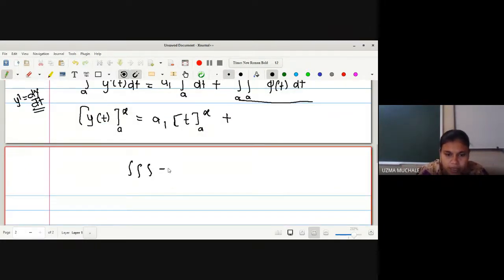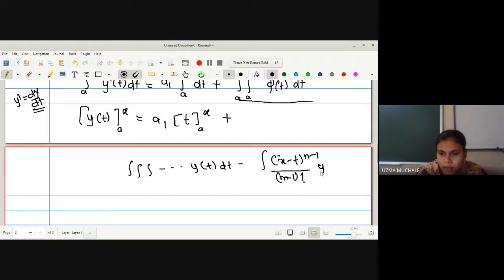That means if you have n times integration of y of t dt, what we have obtained is x minus t raised to n minus 1 divided by n minus 1 factorial, y of t dt within the limit say a to x. So this formula we are going to use.